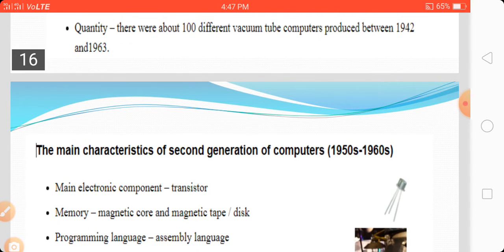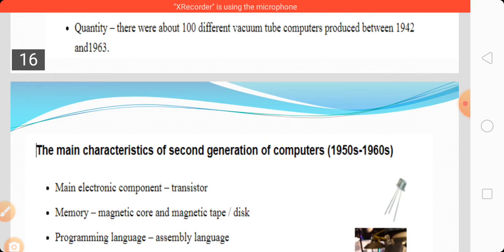Now we have to learn the characteristics of the second generation of computer, from 1950 to 1960. We know that the vacuum tube was replaced by the transistor in this generation.